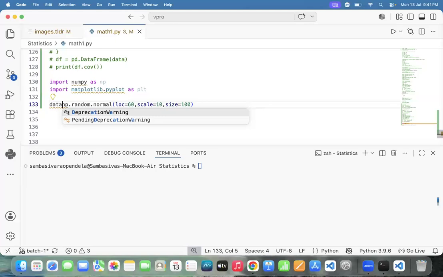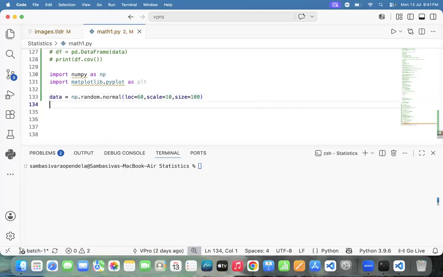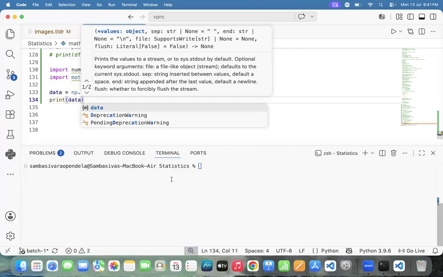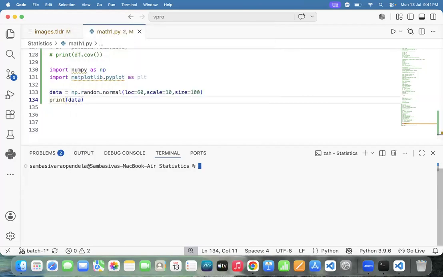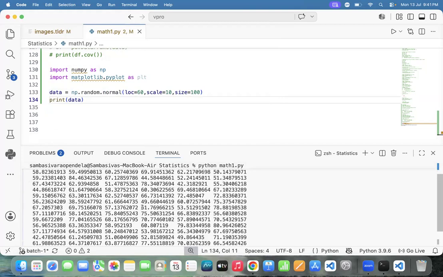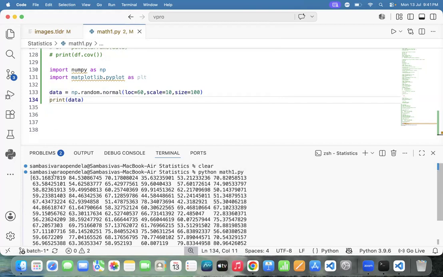We should be in a position where we need to catch the data. Can I print for our satisfaction? Print the data. And execute the code. How to execute the code? Python, math1. Yes, see this one thing. Some out-of-range numbers are also there, right? 79 also, 80 also. 79, 84 also there.